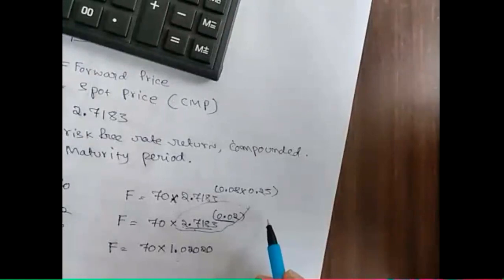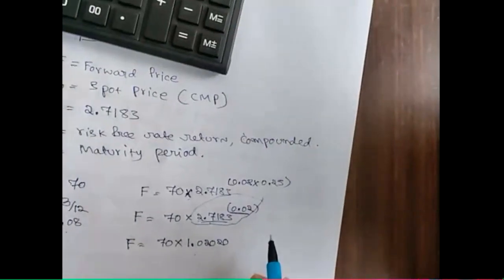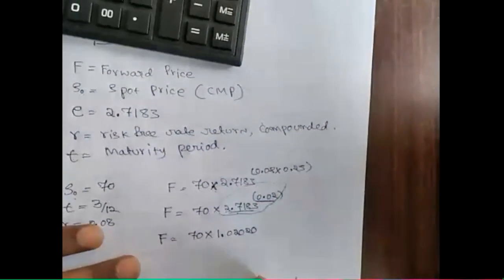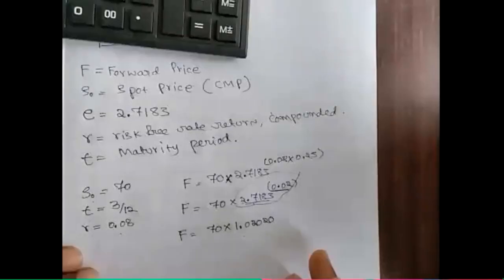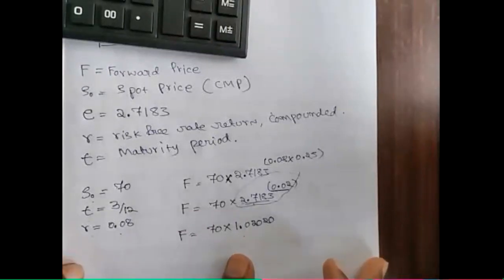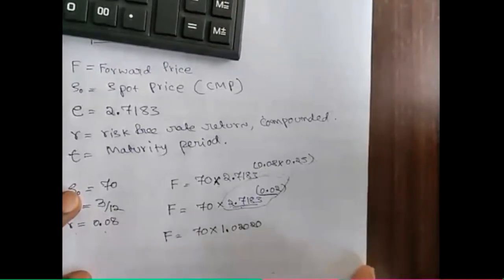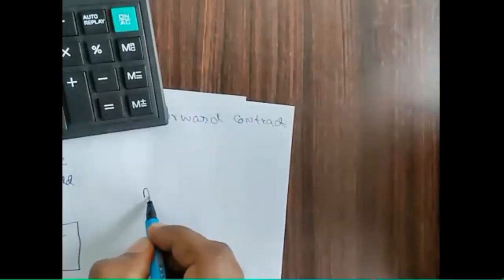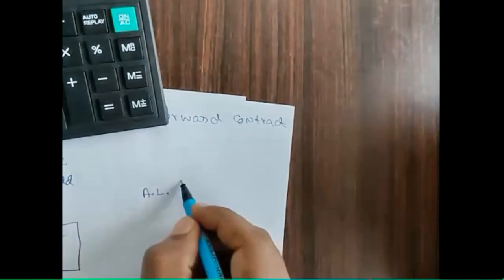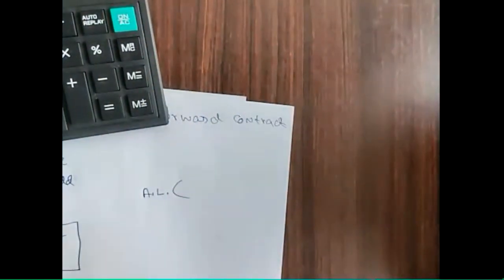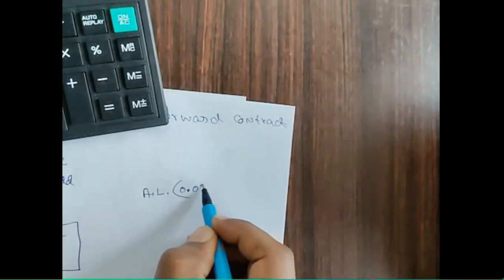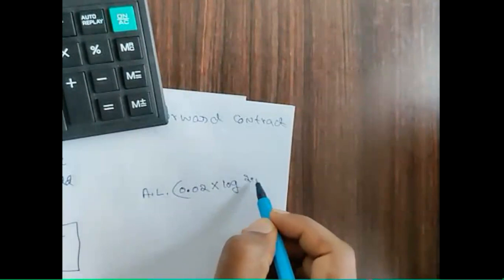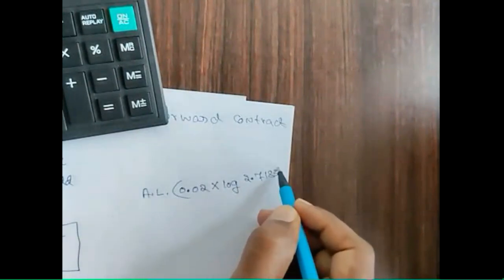The other way to find it is by using log and antilog. If you do not have exponential values, you can use log and antilog, that is antilog of 0.02 into log of 2.7183.